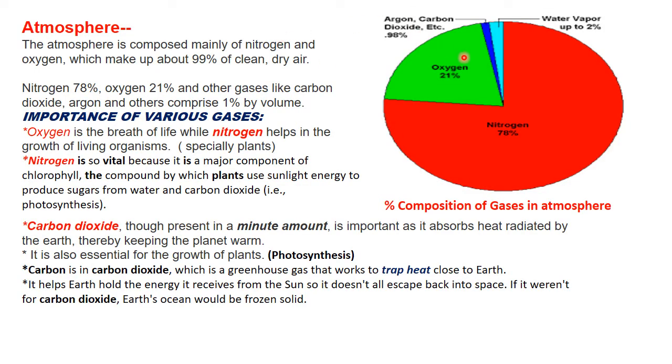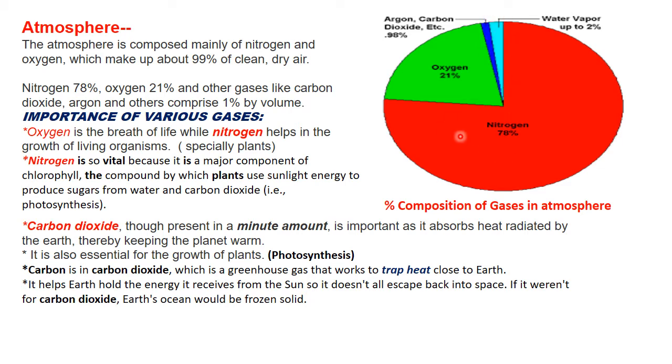In atmosphere, coming to the composition of gases, if you look in the graph, nitrogen remains in abundance, it is 78%. Then comes our oxygen, then 1% is other gases, and water vapor is up to 2%.